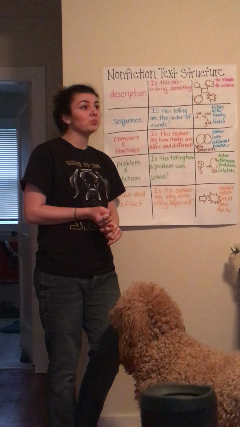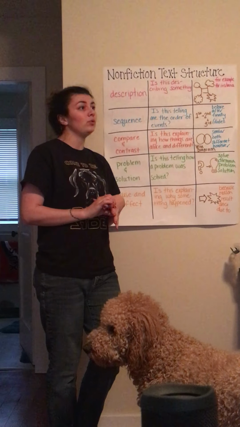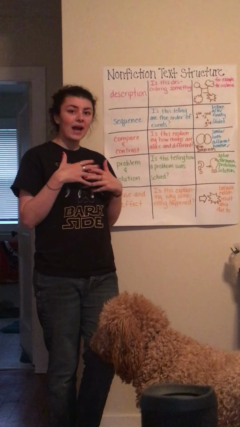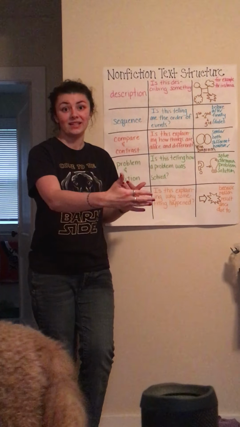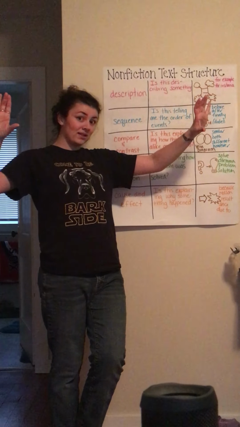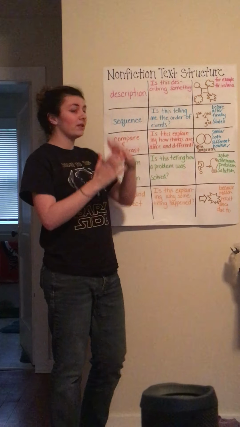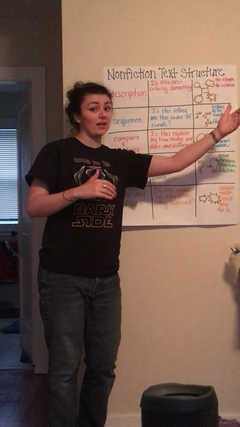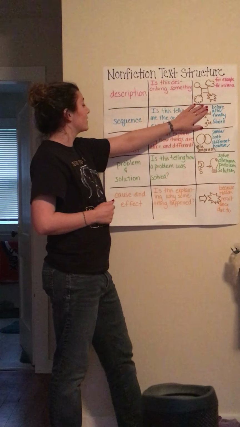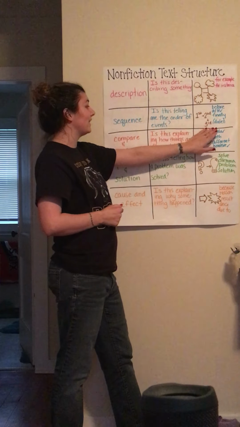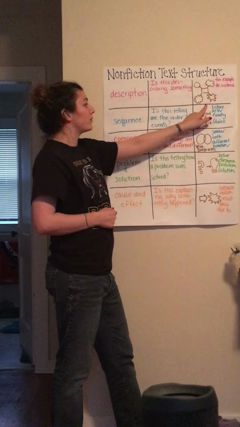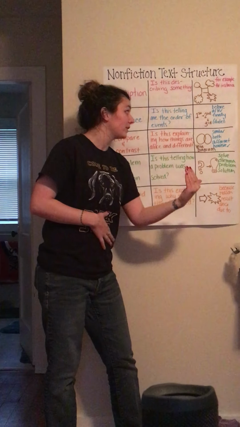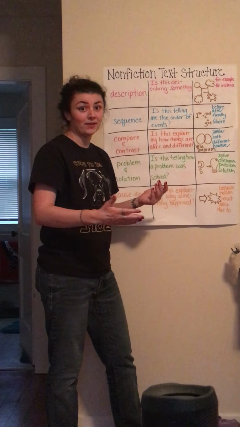For example, let's think of something good, like a timeline of the American presidency. If you were to look at the timeline of the presidency itself, it would be sequence, because it's saying George Washington was first, John Adams was second, Jefferson was third, and so on. Popular lingo for sequence is before, after, finally, and dates. These are your key terms and your indicators for sequence writing. First this happens, then after, then finally, lastly, etc.